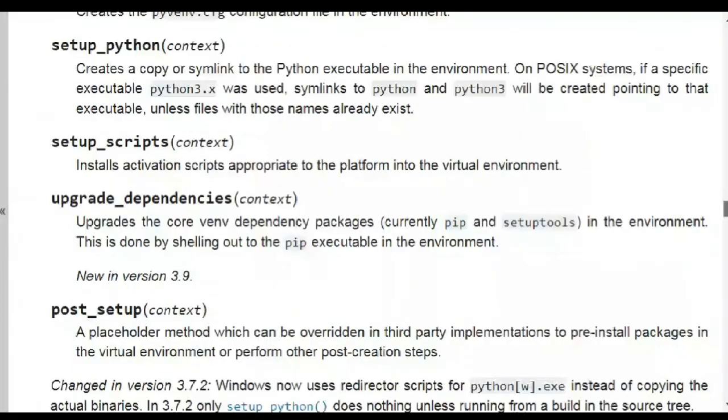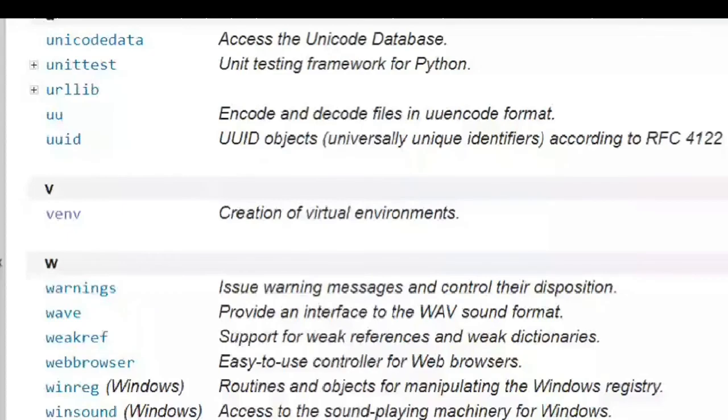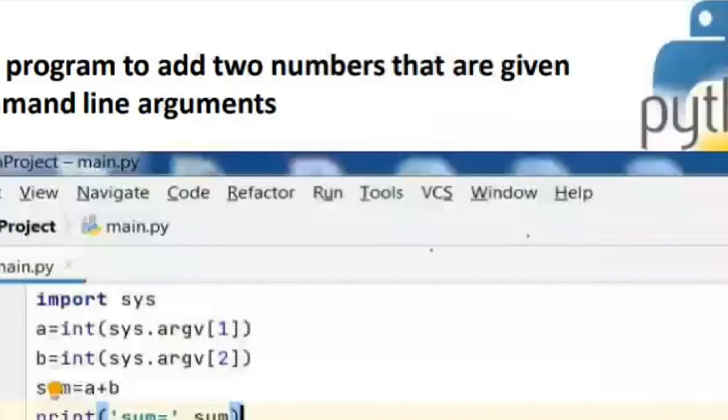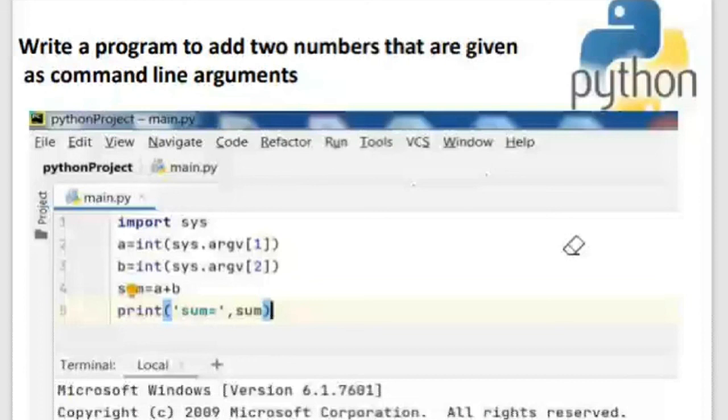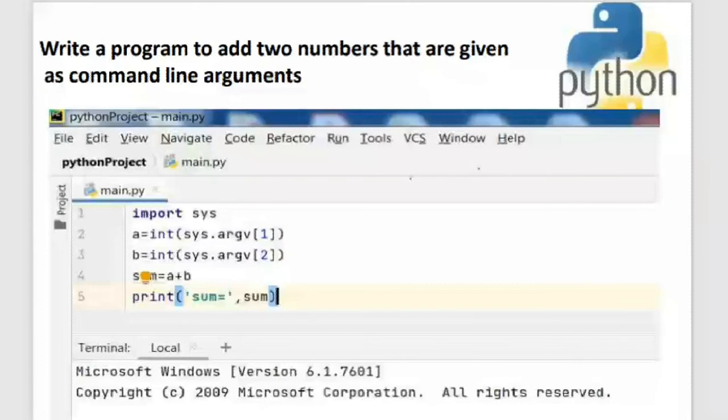Okay, fine. And W, all these are the modules. So web browser and Wave and Weakref and all that. Then X, you have XML, then all this you have. Okay, fine. So these are associated with Z. Some modules start with Z. You can use all the modules that I have shown you in your program, which are the modules defined by the Python programming language, or else you can create your own modules. You can create two programs, one program into another program. I'll show you all that.